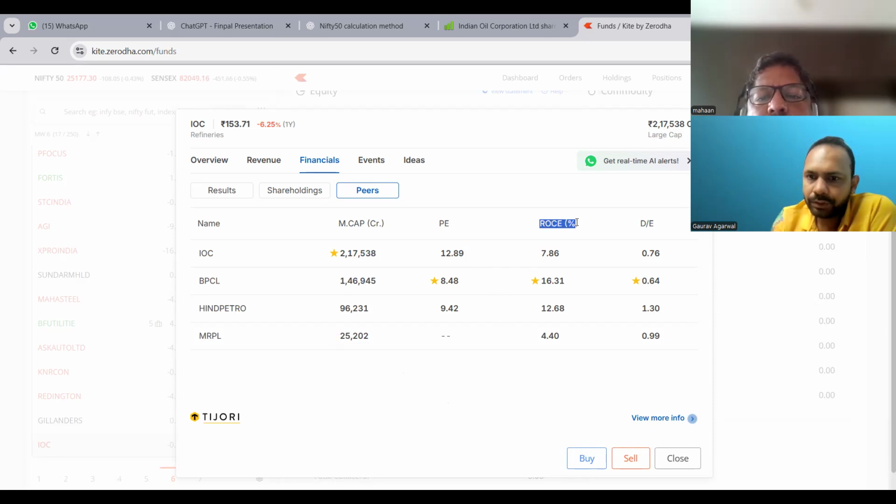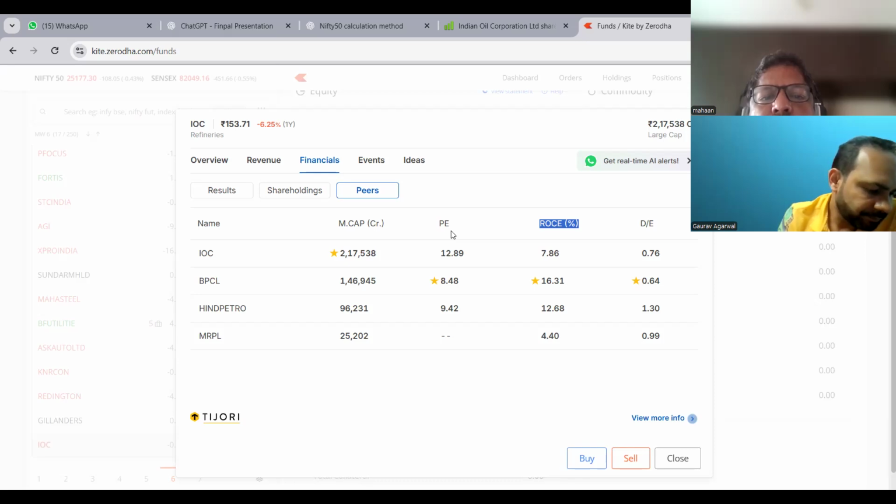Here it is showing you ROCE. This is return on capital employed. Meaning, based on how much you have invested, they have given you the returns, right? Return on capital employed, correct? Is it a percentage earned on the market capital or the...? No, no, no. It is like whatever amount you have invested, right? So based on that, it will show you the return here.